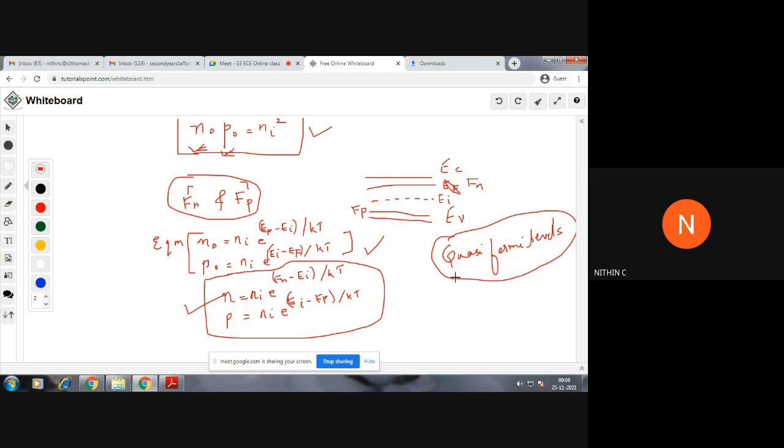Quasi-Fermi levels will come only in the presence of excess carriers. Excess carriers will come only when there is deviation from the equilibrium, that is, when we are applying some sort of external energy. That energy can be optical energy also. We can just expose the sample to light. That can also be a deviation. In such cases, electron and hole concentrations can be represented in terms of Fn and Fp, which are called the quasi-Fermi levels. Okay, so that's the concept.